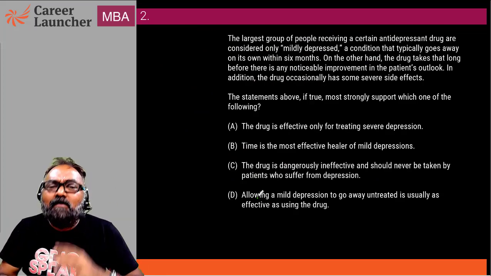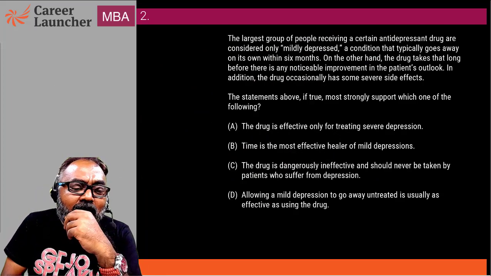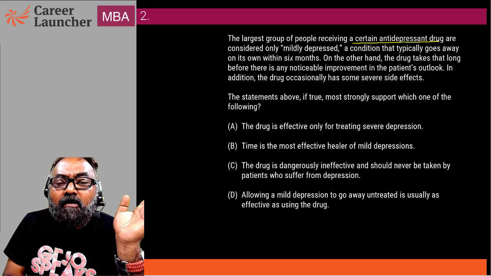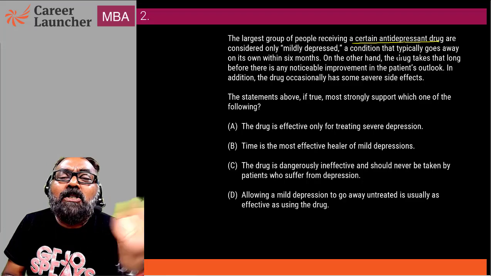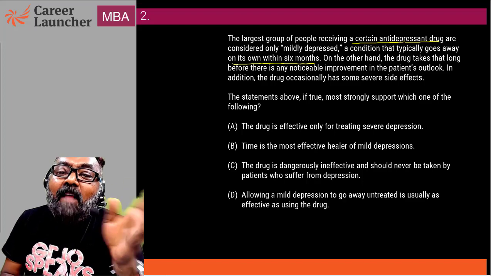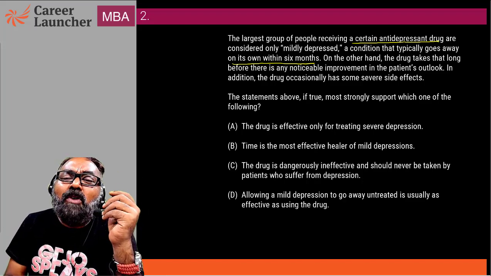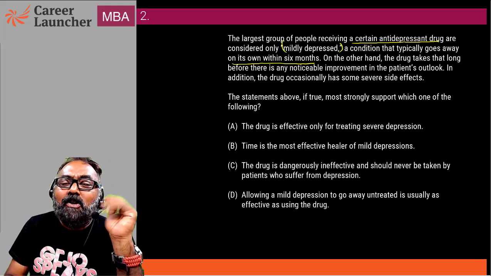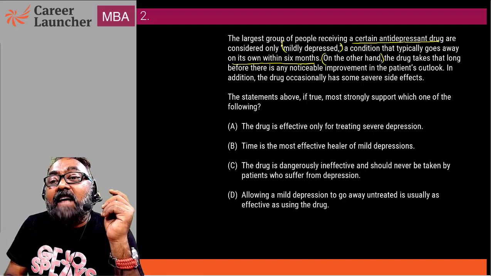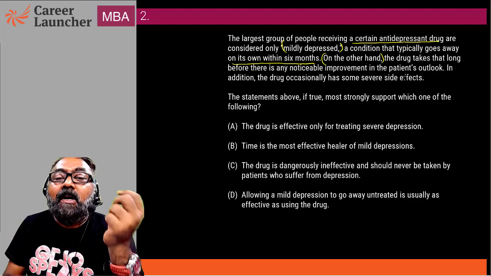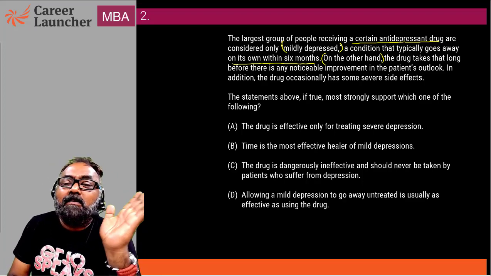Okay, let's look at this one. The largest group of people receiving a certain antidepressant drug are considered only mildly depressed, a condition that typically goes away on its own within 6 months. So the largest group of people taking this antidepressant drug are just mildly depressed, a condition that goes away on its own. On the other hand, the drug takes that long before there is any noticeable improvement in the patient's outlook. In addition, the drug occasionally has some severe side effects.